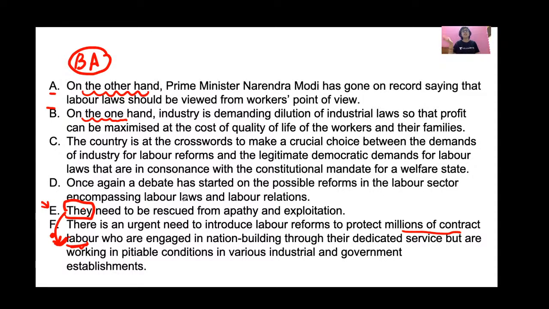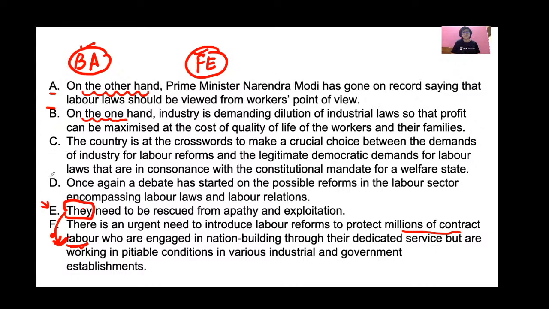Okay, they are being taken advantage of. Fine. So E should follow F. So FE is an obvious pair. BA is a pair. FE is a pair.